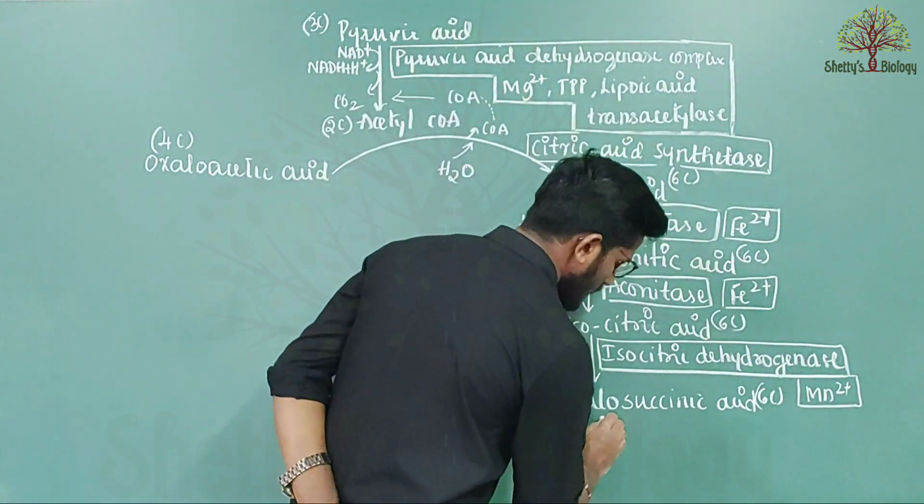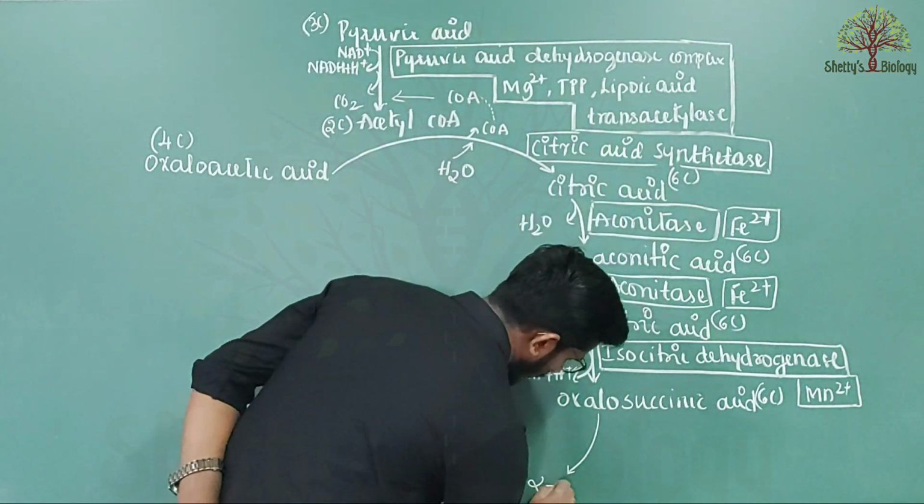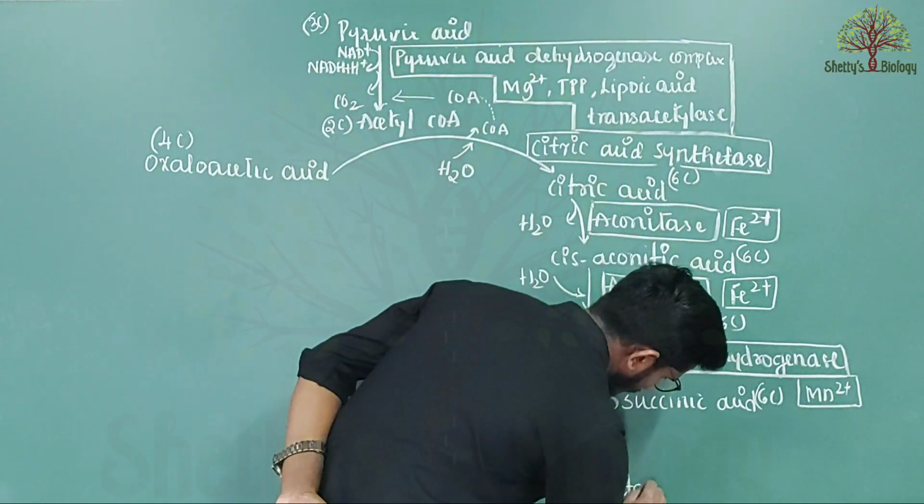Now oxalosuccinic acid is converted into alpha ketoglutaric acid.